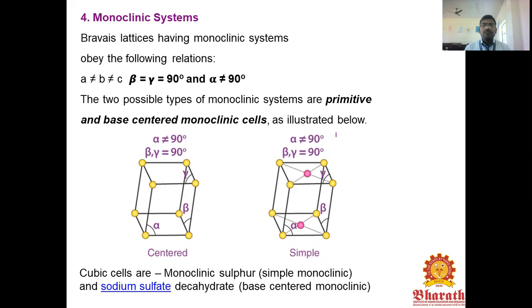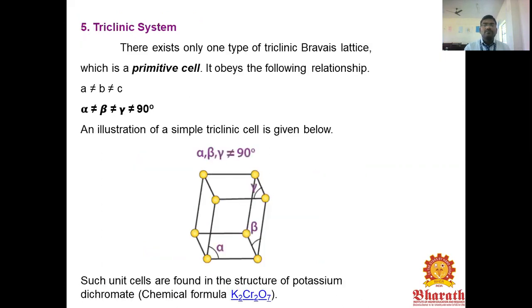The cells are monoclinic. Sulfur is a simple monoclinic. Sodium sulfate decahydrate is an example of the base-centered monoclinic compound.